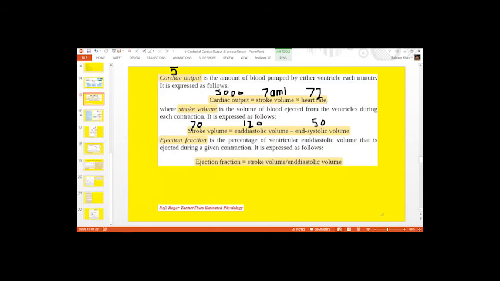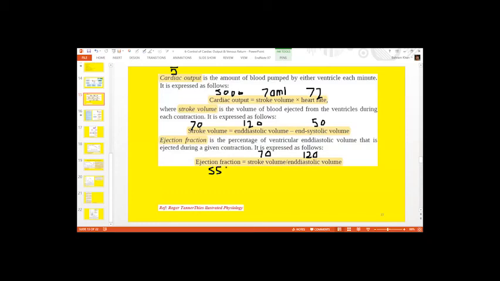Similarly, dividing stroke volume by end diastolic volume will give you ejection fraction. Stroke volume is approximately 70. If you divide 70 ml by 120 ml, you get a fraction. Ejection fraction has no units. This is a fraction, so we express ejection fraction in percentage form. So you calculate the percentage, and it comes out approximately equal to 55%.